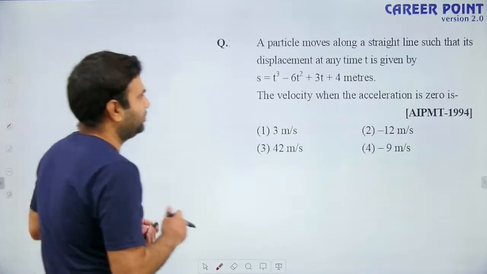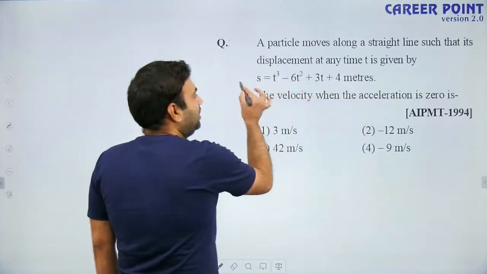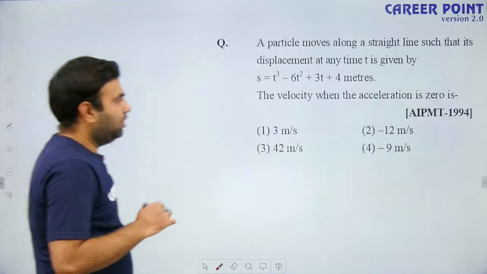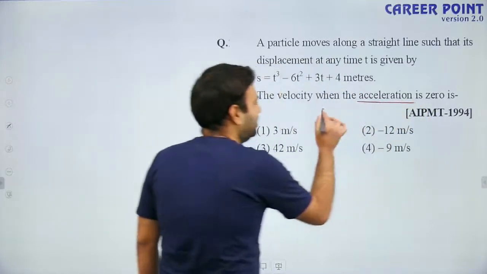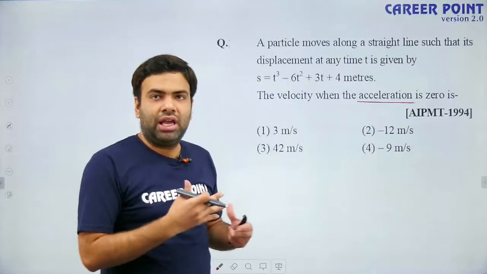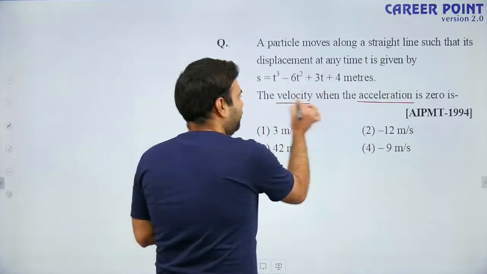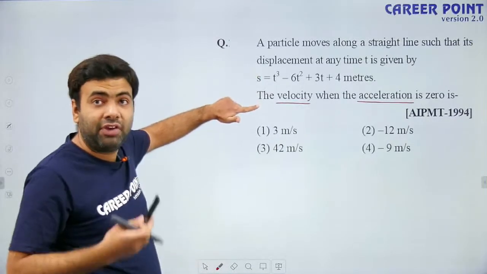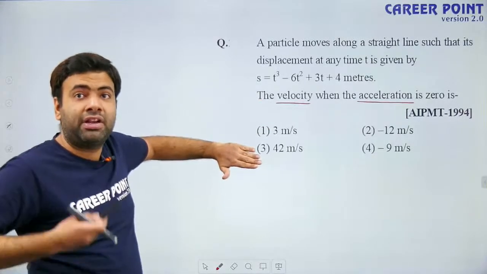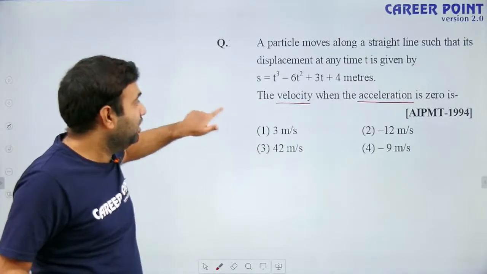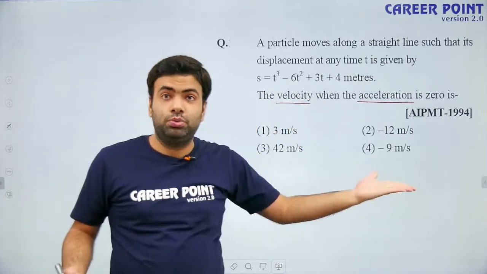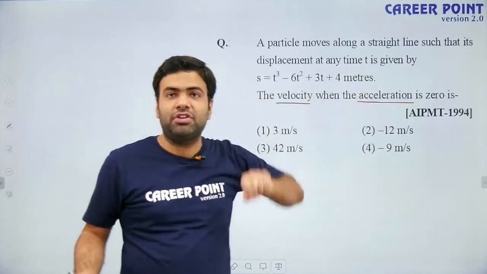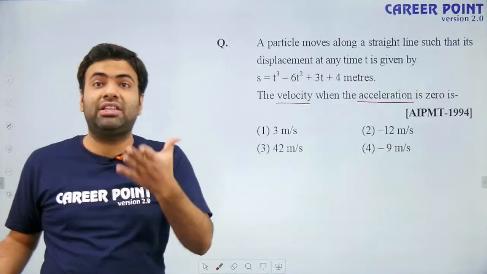Now try to answer this question. It is asking the velocity when acceleration is 0. That means by reading the question, we can assume that acceleration is non-uniform, which is changing as the passage of time. Also, velocity is not uniform because it is changing as the passage of time. So first, what we will do, we will differentiate it and we will find velocity. Again, we will differentiate it, then we will find acceleration. We will put the acceleration equals to 0 and we will see what is the time. And we will put that time in the formula of velocity as a function of time, and we will get velocity at that time when acceleration is 0.